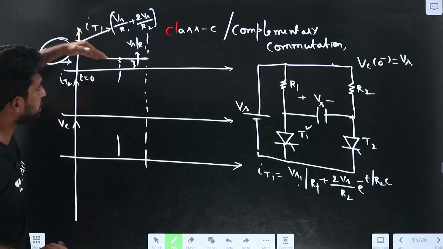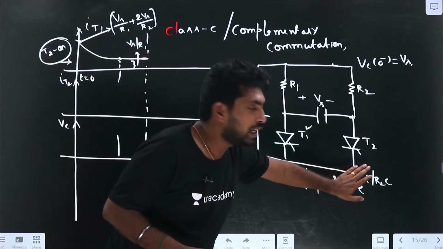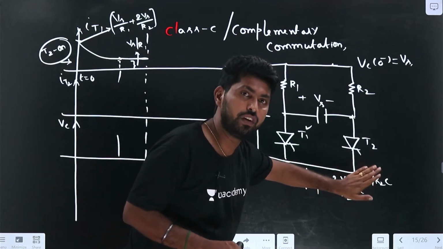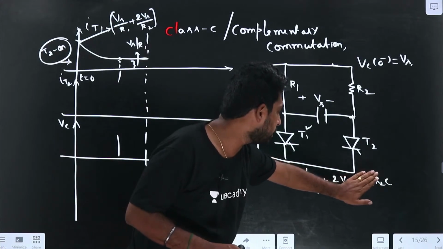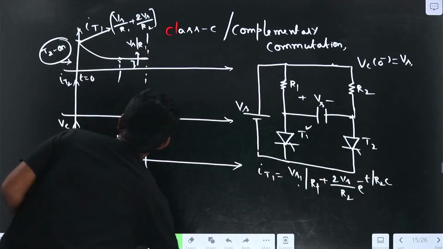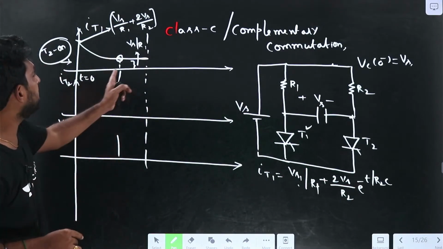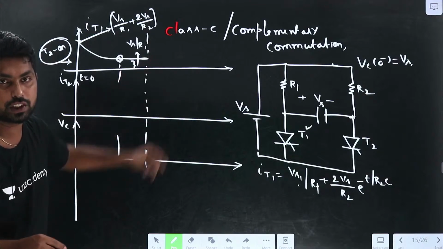Now it will reduce exponentially until the transient term becomes 0. So only the steady state value is there, which is equal to Vs by R1. After this it reaches the steady state.